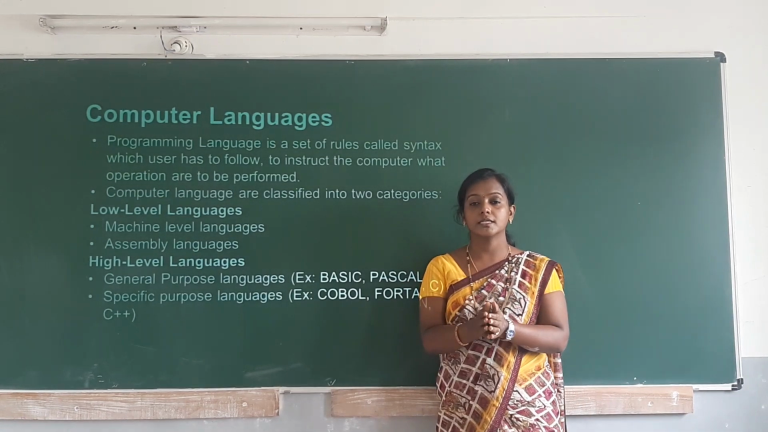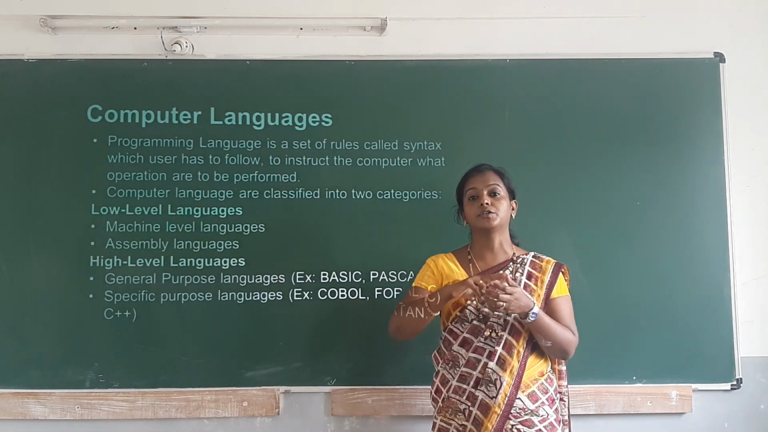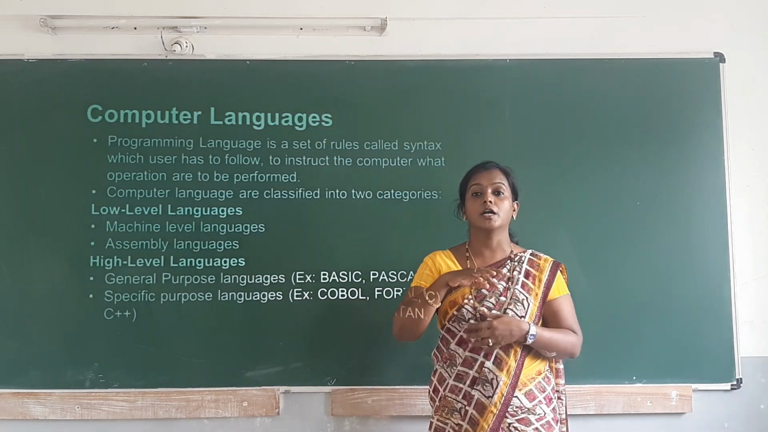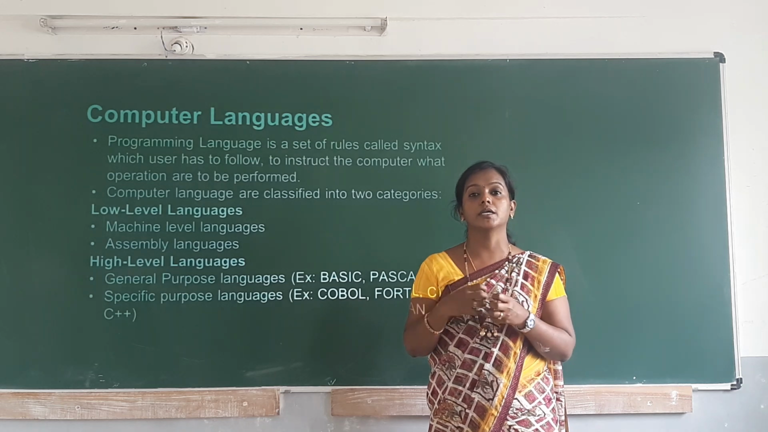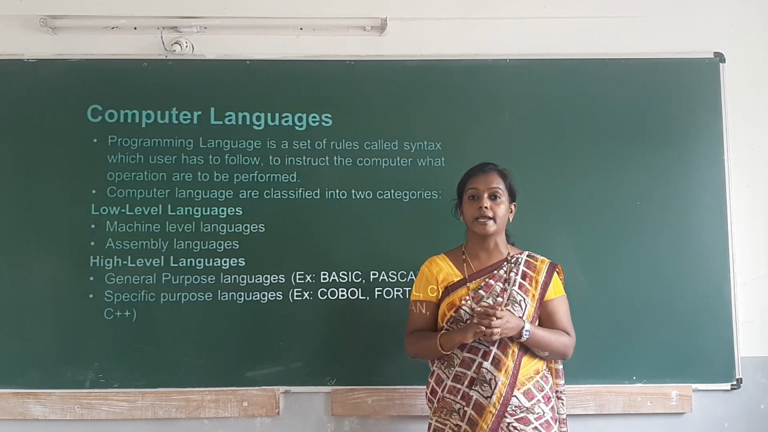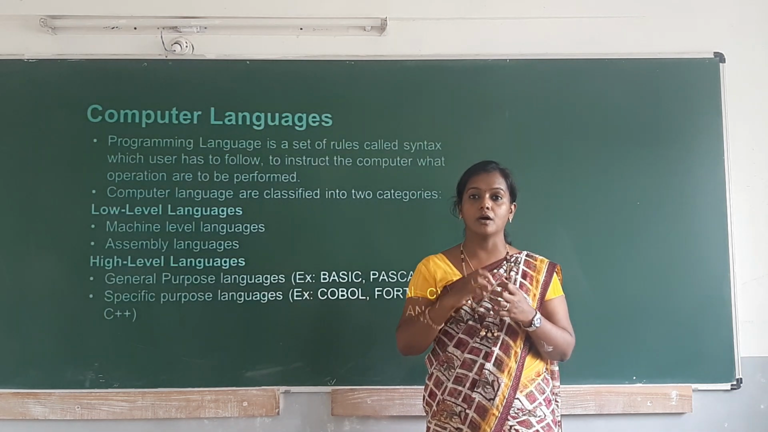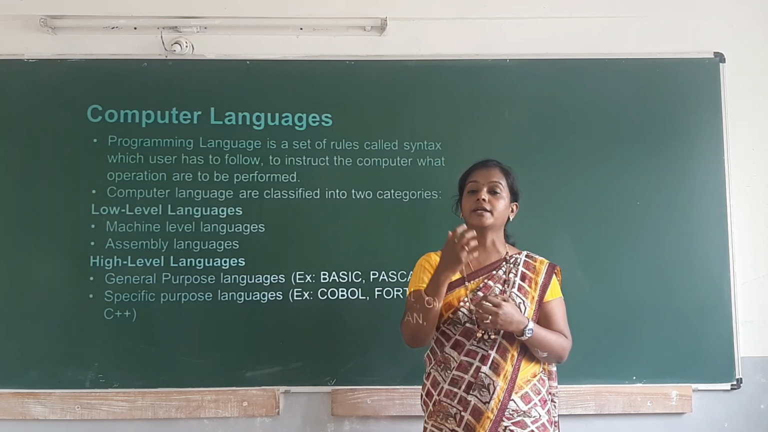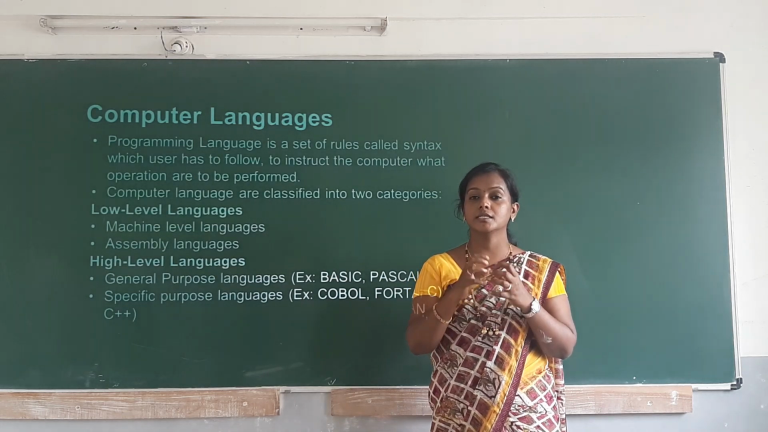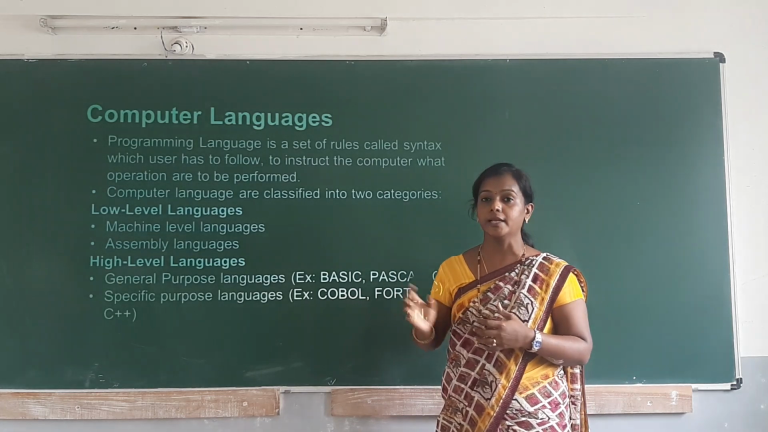Okay, what is this language? Language means it is a medium where two persons or two systems interact. Okay, using this language, two systems interact. So in order to interact with the system, there is a need of language. We call that language a computer language.